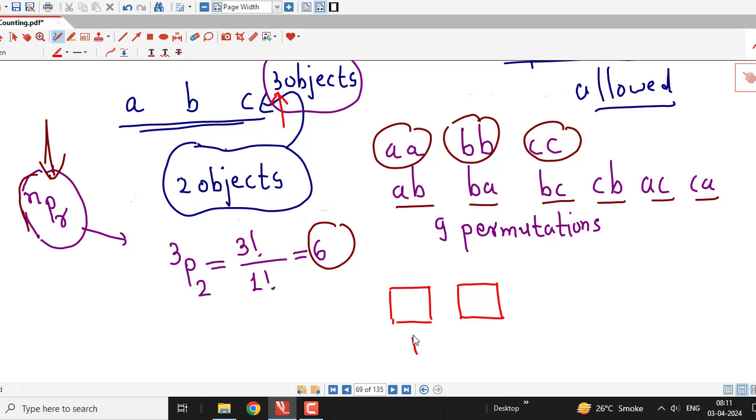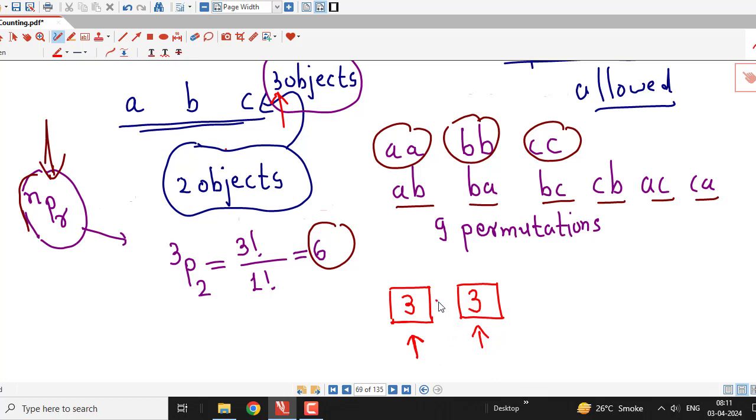For the first box I have three possibilities. I can put either A, B or C in this first box, and for the second box also, because repetition is allowed, I again take any of these three objects A, B and C, and it is necessary to fill both these boxes to complete this task.